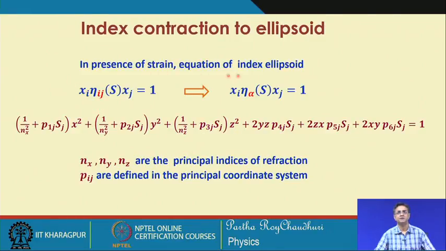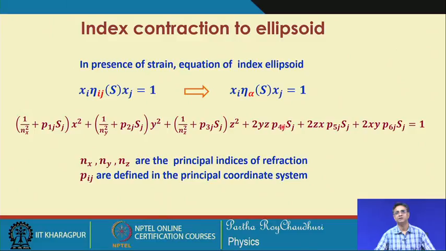So, in presence of the strain, we have seen that we can write this index ellipsoid in this form, which is again the contracted compact form of this. In the ellipsoid equation form, 1 by n x square plus the change in the impermeability delta eta, and here is the change in the impermeability which includes all the components.